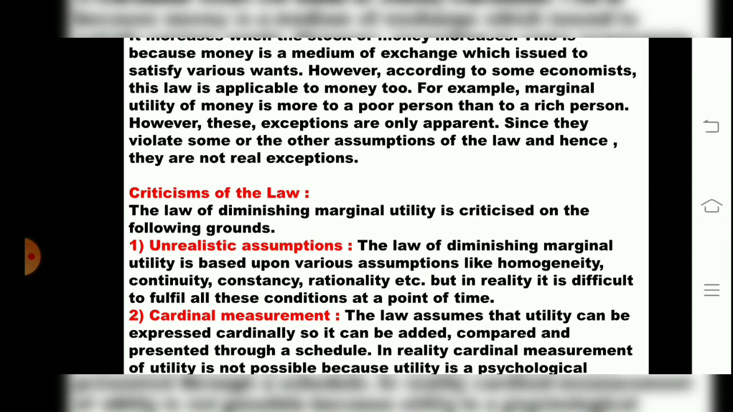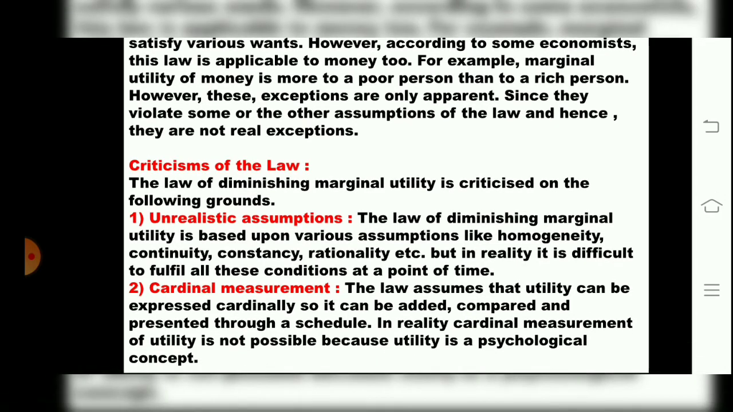But in reality, it is very difficult to fulfill all these conditions at a point of time. So the first criticism is what? Unrealistic assumption. Means the law of DMU is based on various assumptions: homogeneity, continuity, constancy, rationality, etc. But in reality, it is very difficult to fulfill all these conditions at a point of time.